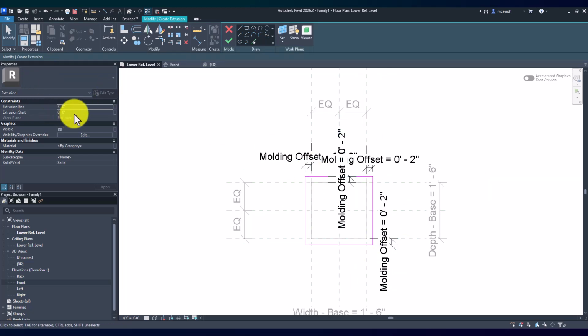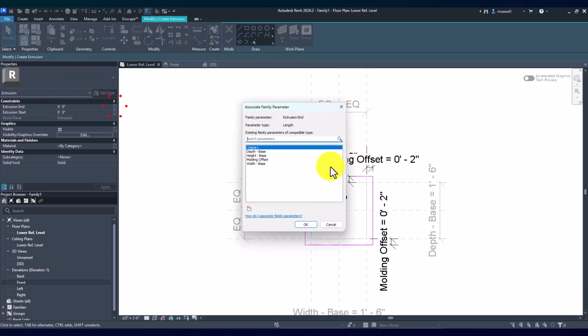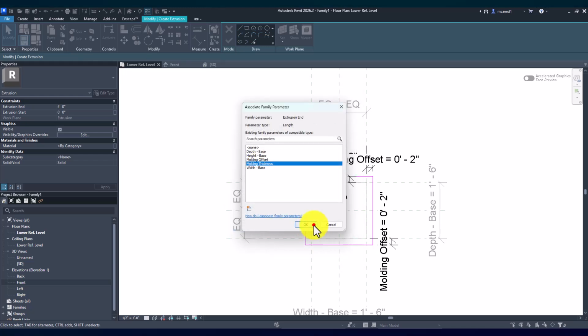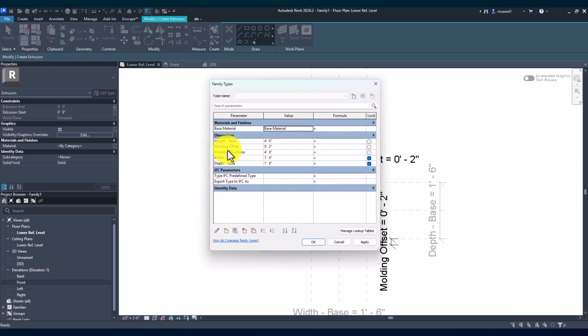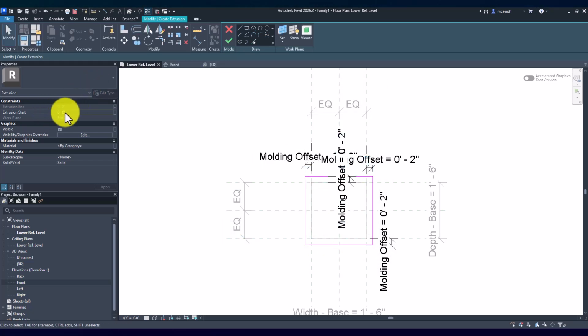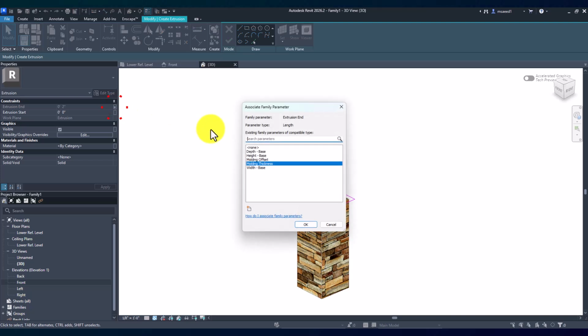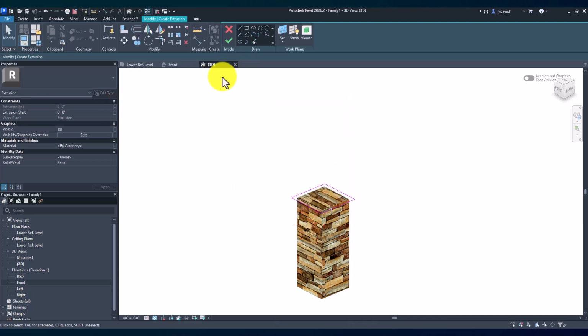Perfect. Okay, now the extrusion end right here, again, we're going to create a new one, and this one we're going to say molding thickness. Makes sense? It's how high we want it to be. So we'll give it a thickness right now to be 2 inches. Okay, so we have something. And then so extrusion again is going to start at 0, and in this instance the 0 is actually the top of our base here. And then the extrusion end, we actually want to make sure that is the molding thickness because that's how high we want it to go.